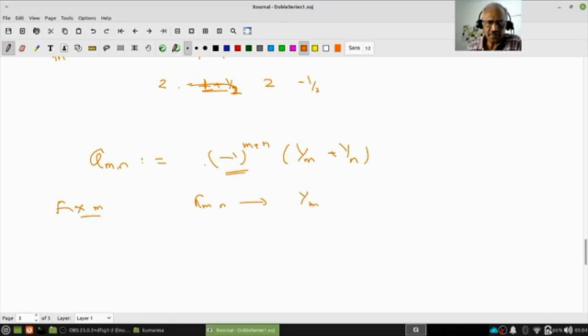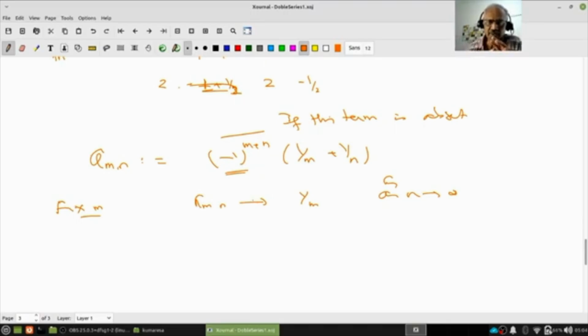Intuitively, if this term is absent, then fix an m, and as n goes to infinity, this fellow will go to 1 by m. But now you can see the alternating nature. m is fixed, therefore (-1) to the power m plus n varies with the parity of n.